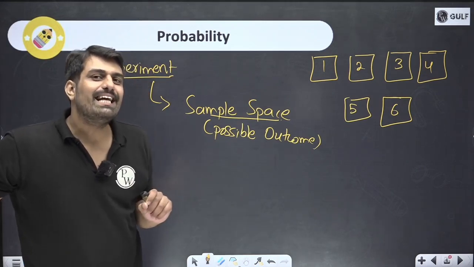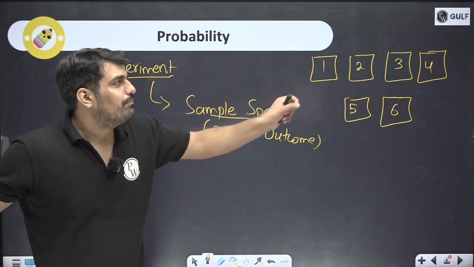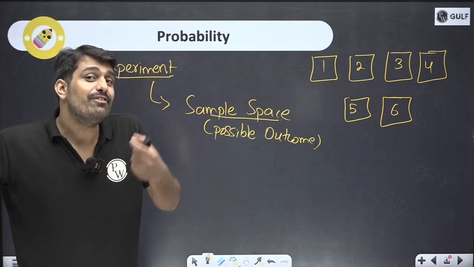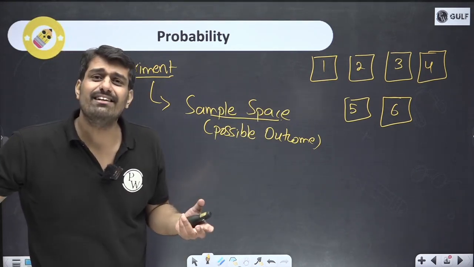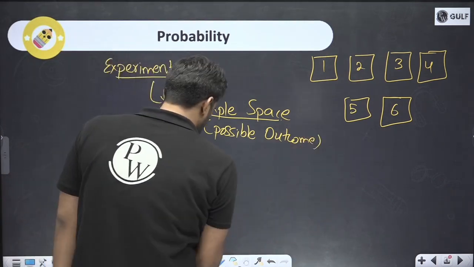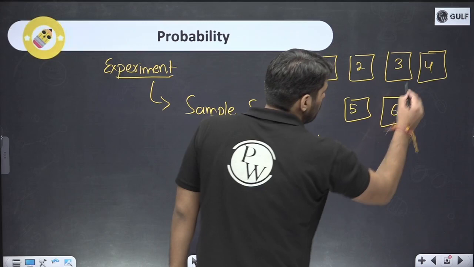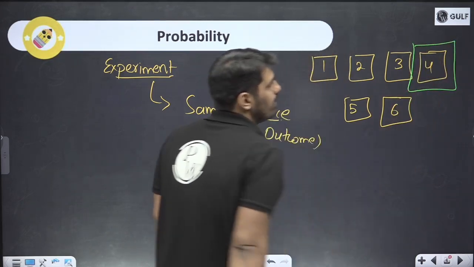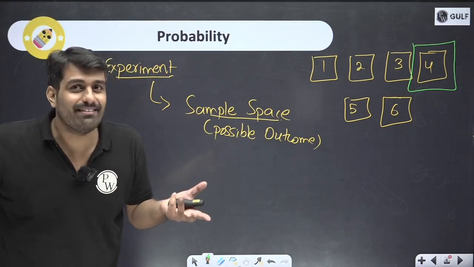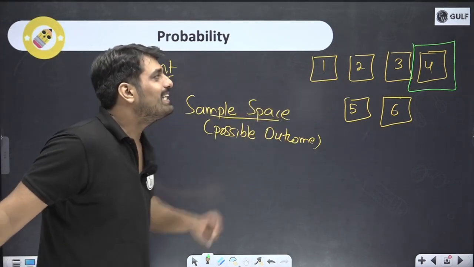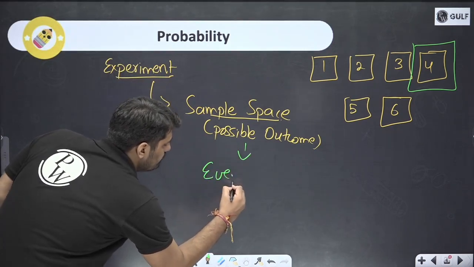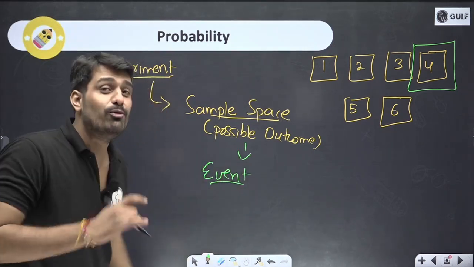Now, these outcomes which we are getting, what is the thing which I want? Definitely everyone is interested in what I want. I want a certain thing. I want, let's say, 4. This one. So I roll the dice, I get 4. There will be some probability, right? So I get 4. So this is an event happening. In these possible outcomes, there will be some event which I am looking forward to.